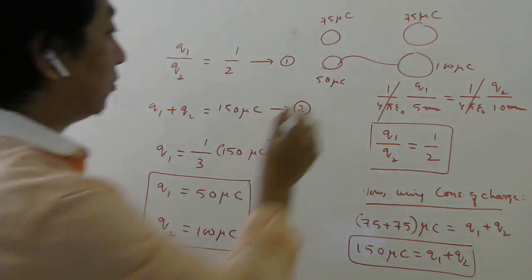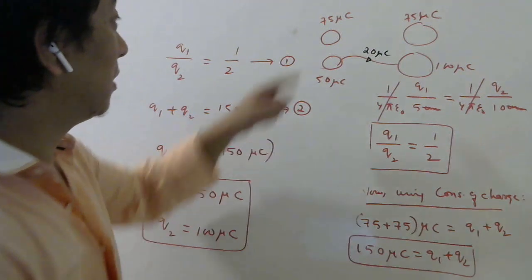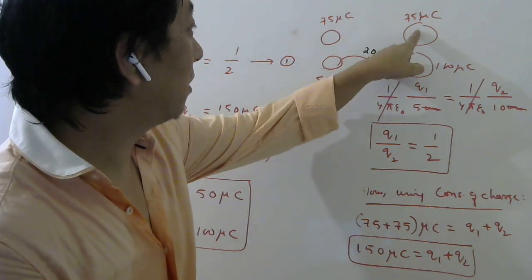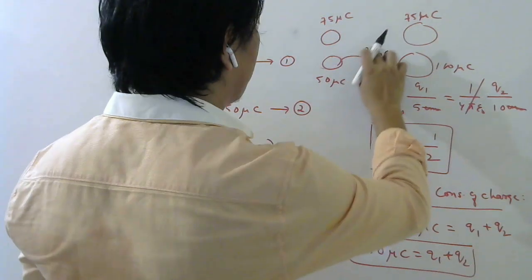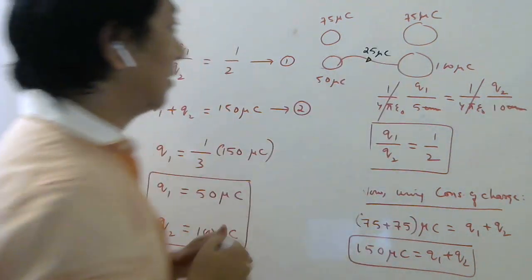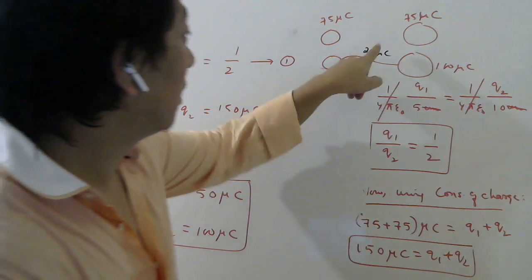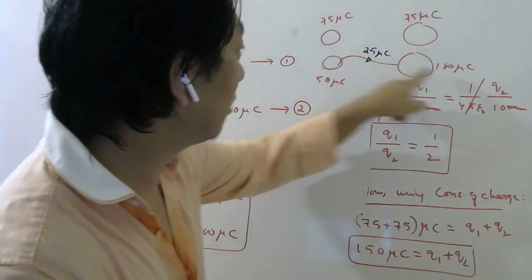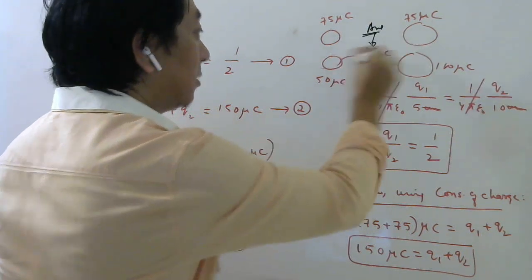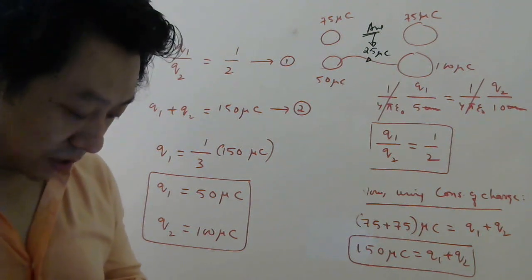How much charge should flow? 20 microcoulomb should flow, right? If 75 loses 20 microcoulomb, it will be 50. And if 75, sorry, it should be 25. Am I right or not? 20 or 25? 25. So if 75 loses 25 microcoulomb, it should be 50. And if 75 gets 25, it will be 100. So this is the answer. So this much charge has flown from smaller sphere to bigger sphere. Okay, students? So what is the right answer?